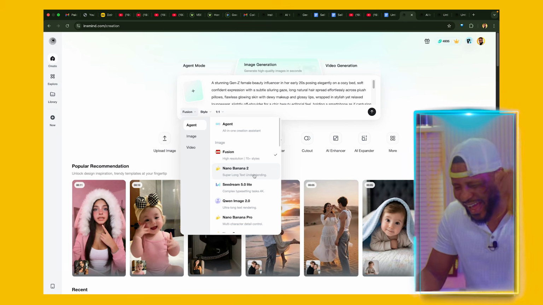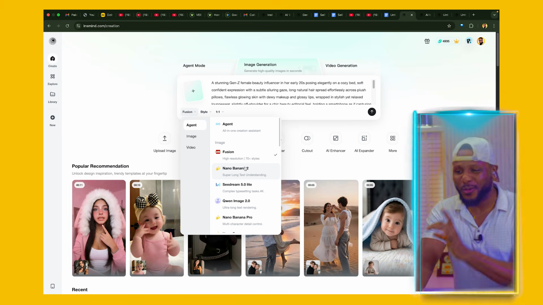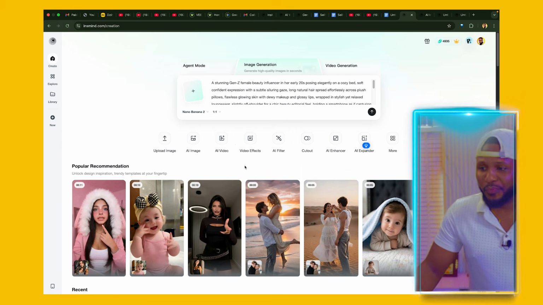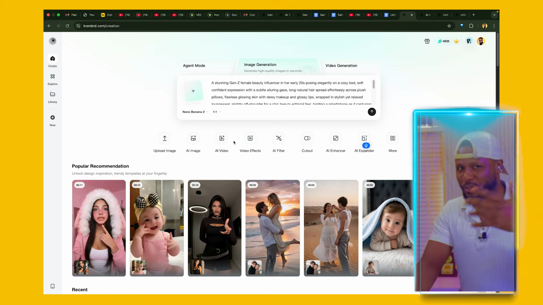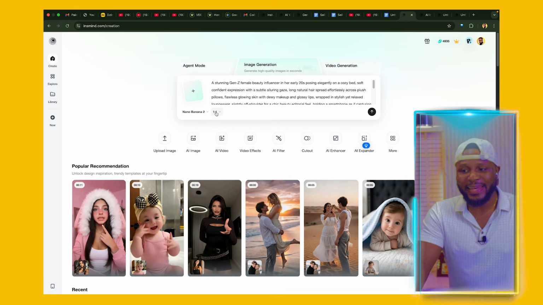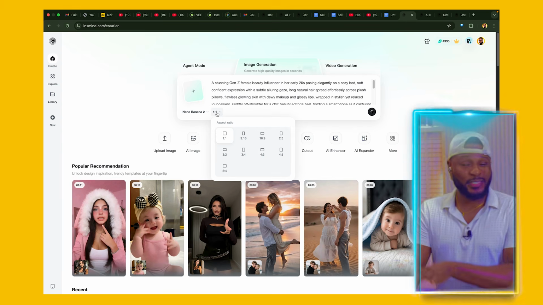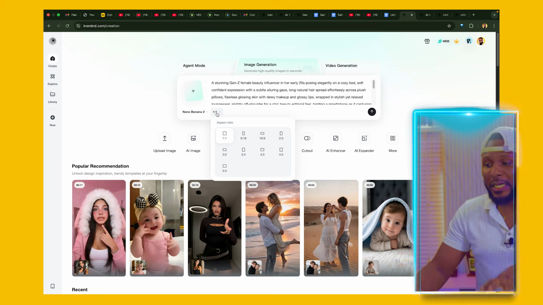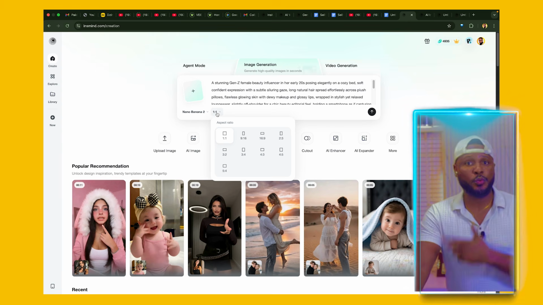It generates the highest quality that I've ever seen. So go ahead and select Nano Banana 2, or you can use any model that you like, but I strongly recommend Nano Banana 2. And then here, you're going to select the aspect ratio. This is where you're going to select the aspect ratio for the image that you want to generate.